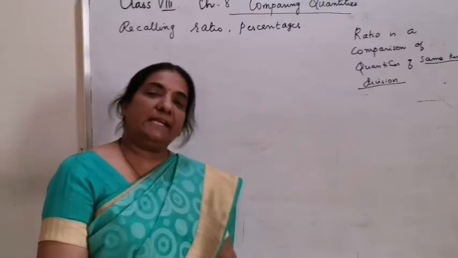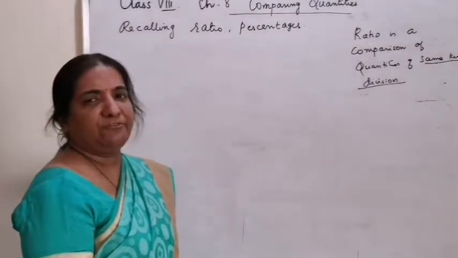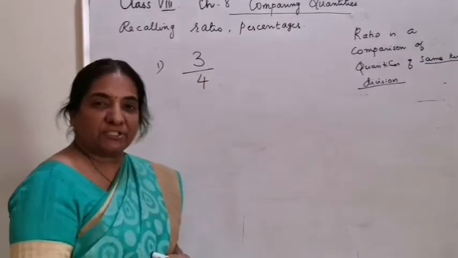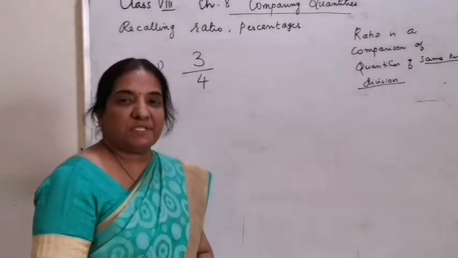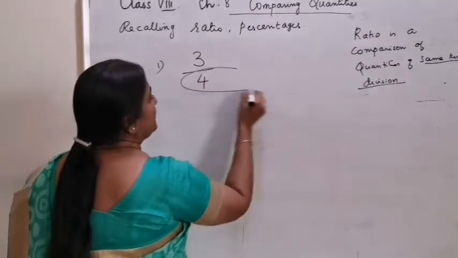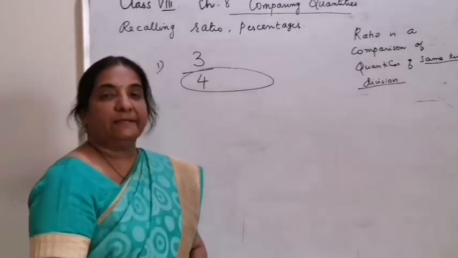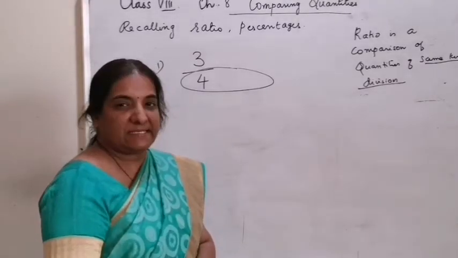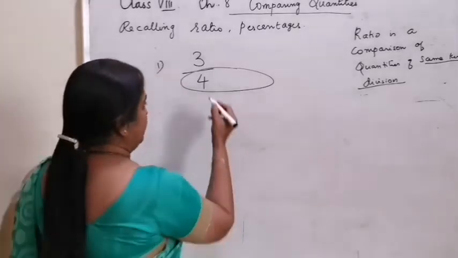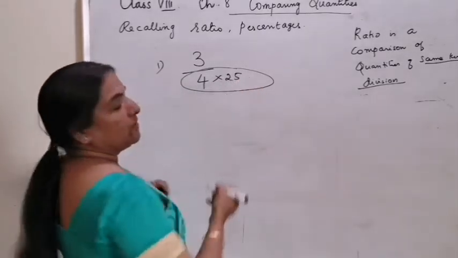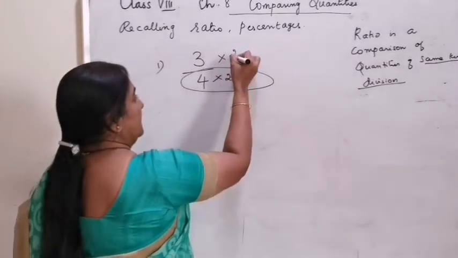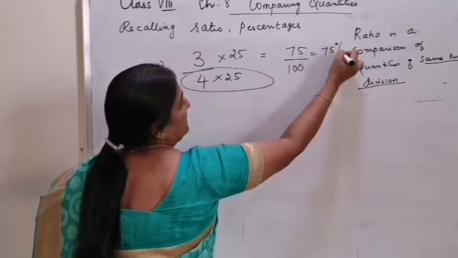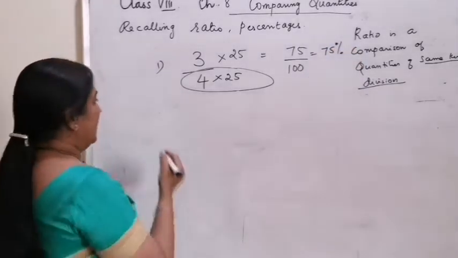How do you convert any number, any fraction, into percentage? Number 1, 3 by 4. Let it be the fraction. How do you convert into percentage? The method is the denominator has to be 100. Then only you can replace that 1 by 100 with the percentage symbol. That means you multiply the denominator by 25. Similarly, the numerator also. So it is 75 by 100. It's the same as 75%.